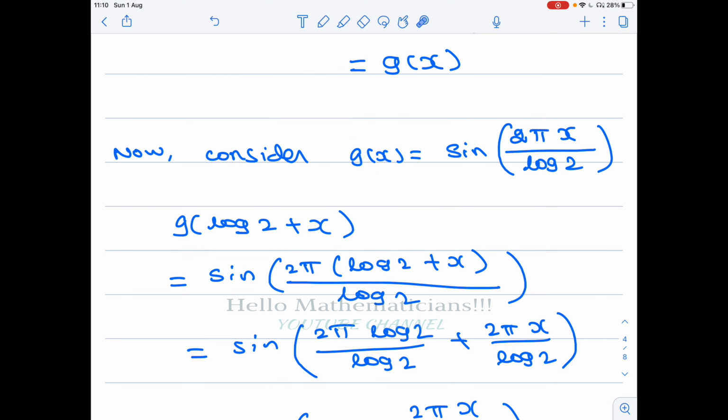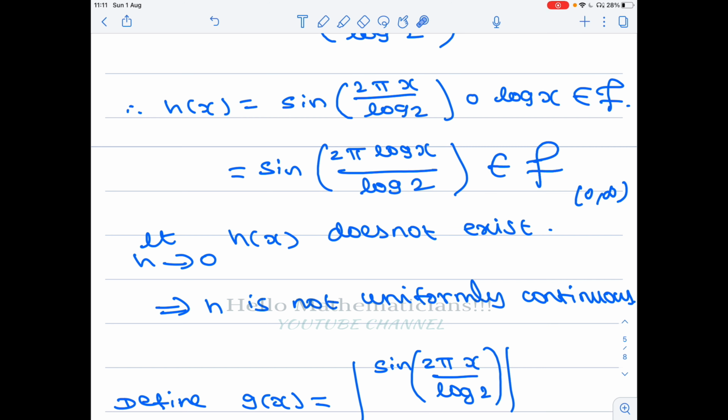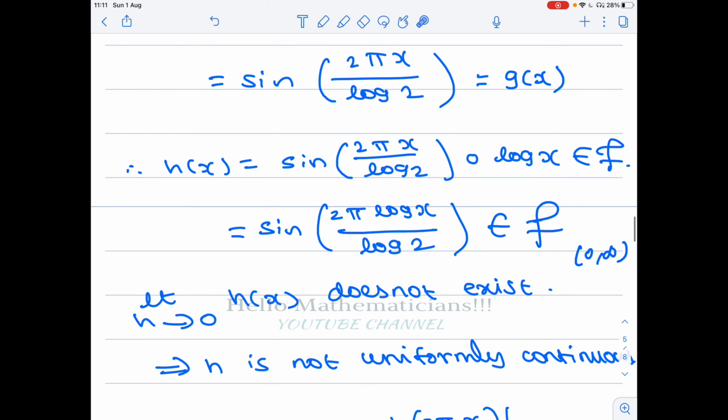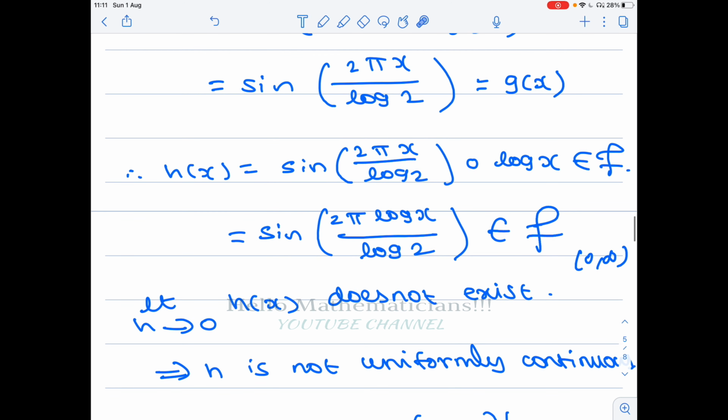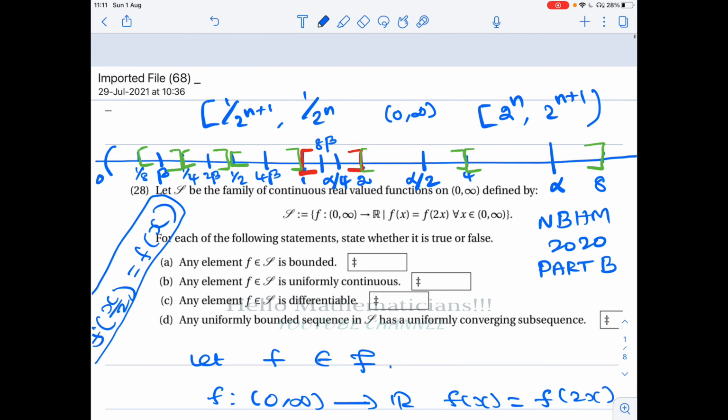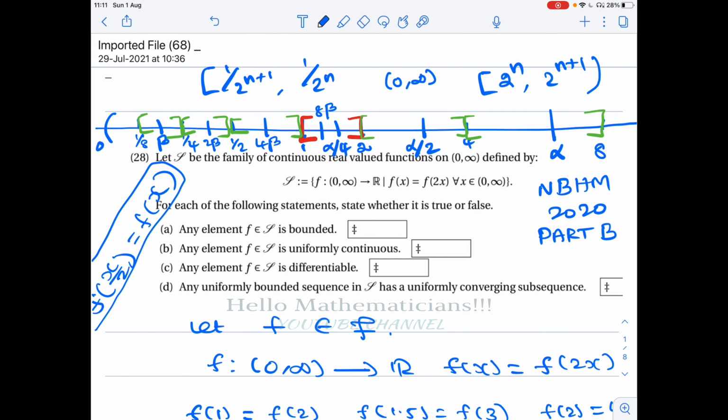Okay, but this function is not uniformly continuous on the open interval 0 to infinity, because if a function is uniformly continuous on open 0 to infinity, then it can be extended to closed 0 to infinity also. But the limit as x tends to 0 of h of x does not exist, because the limit as x tends to 0 of log x does not exist. Okay, therefore this function is not uniformly continuous and it is an element of script f. Therefore we conclude that the statement that any f belonging to script f is uniformly continuous is false. Okay, maybe we write false here.